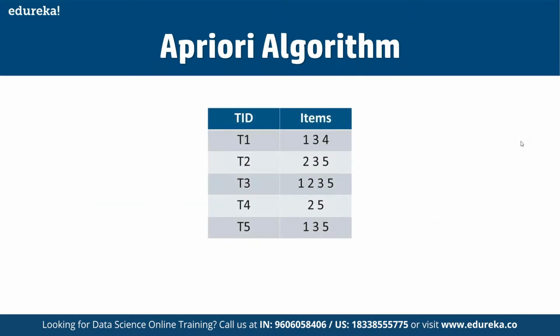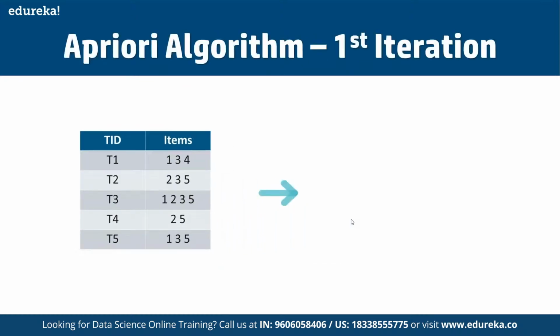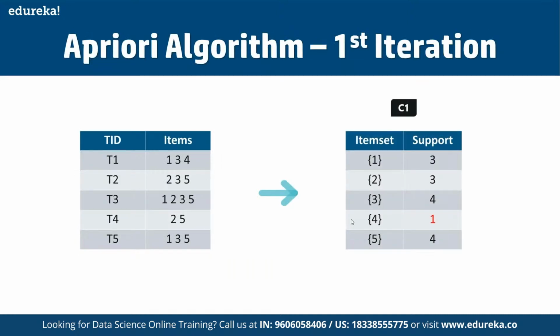All right, now let's take a simple example. Let's say we have the following data of a store. We have the transaction ID here, and then we have the items. In the transactions, we have 134, 235, 1235, 25, and 135. In the first iteration, let's assume the support value is 2, and then we create the item sets of size 1 and calculate their support values, as you can see here.